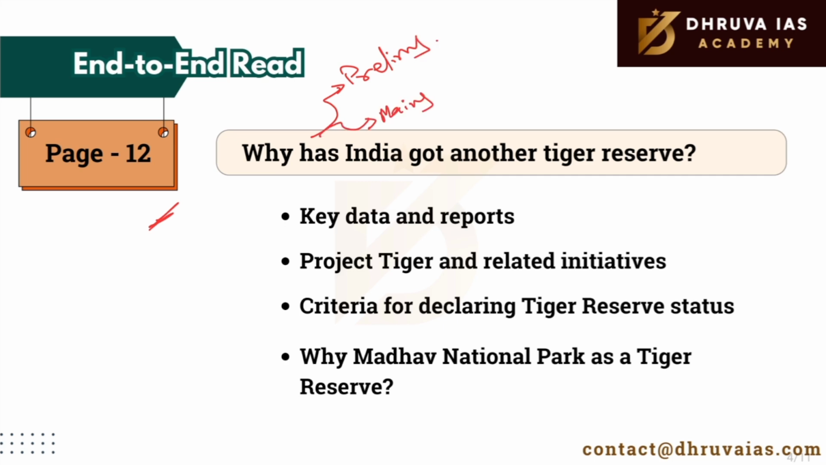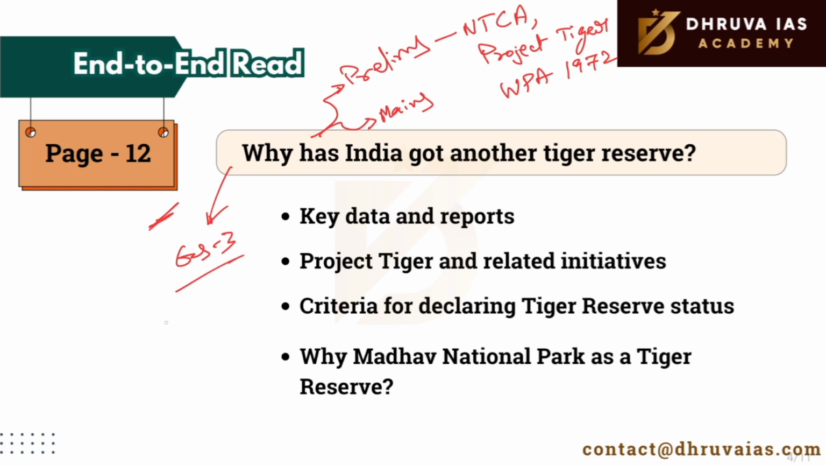In prelims, topics like National Tiger Conservation Authority, Project Tiger, as well as the Wildlife Protection Act 1972. When we talk about mains, it is relevant for GS3, environmental conservation, wildlife protection policies, etc.